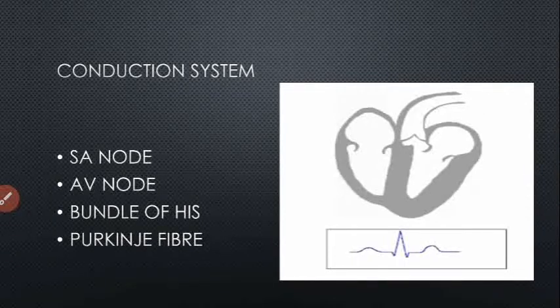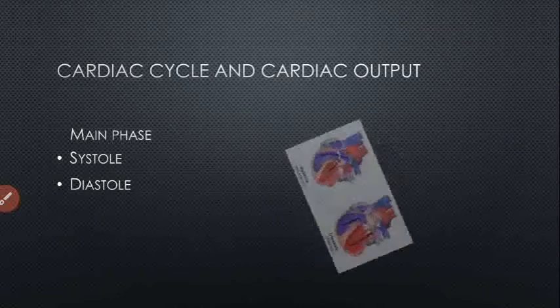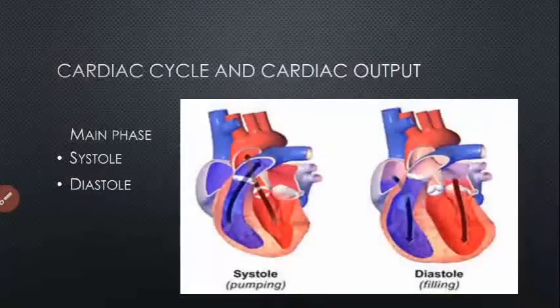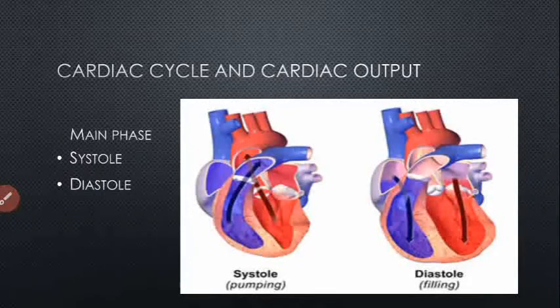Next physiology is the cardiac cycle and cardiac output. The cardiac cycle includes mainly two phases, systole and diastole. Systole means pumping and diastole means filling. Systole is the contraction phase and diastole is the relaxation phase. In a simple way, the period of time that begins with the contraction of the atria and ends with ventricular relaxation is known as the cardiac cycle. The period of contraction is called systole, and the period of relaxation is called diastole.